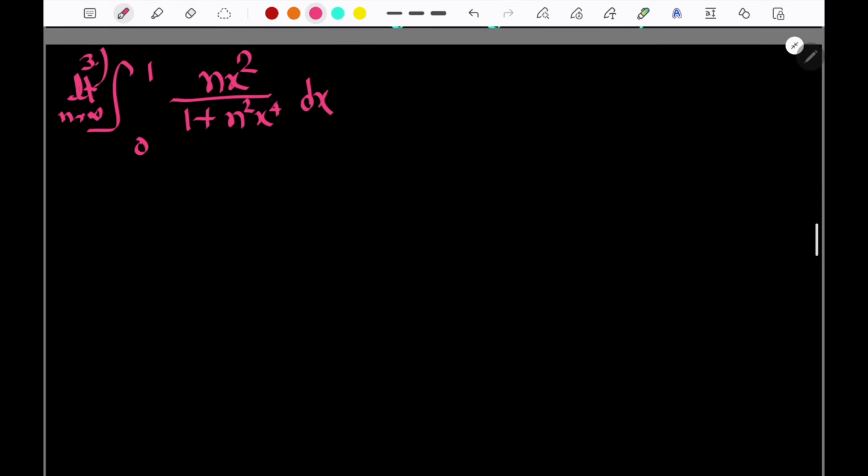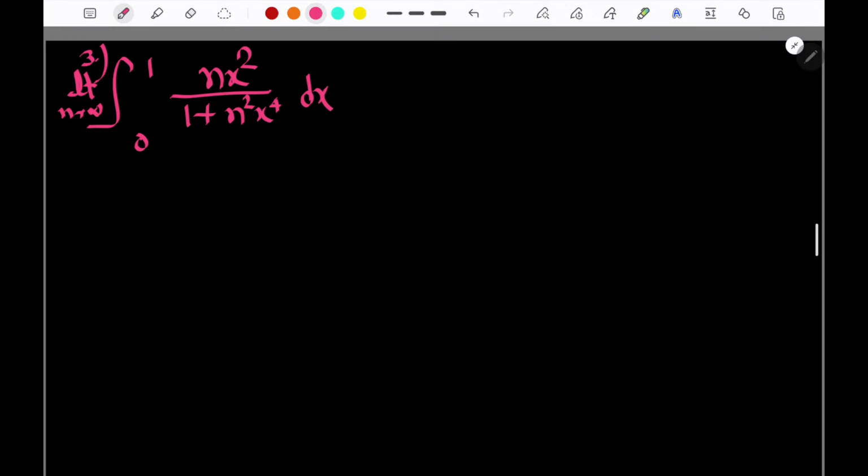So how do we proceed with this? Given is nx square divided by 1 plus n square x to the power 4 dx. Now how do we find the limit? If we don't use DCT, what is the approach here? Since the limit is n tends to infinity, the integrable function also depends on n. Now this is the problem. How do we integrate this? Directly we cannot integrate.